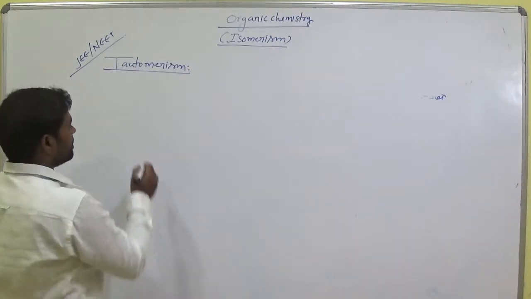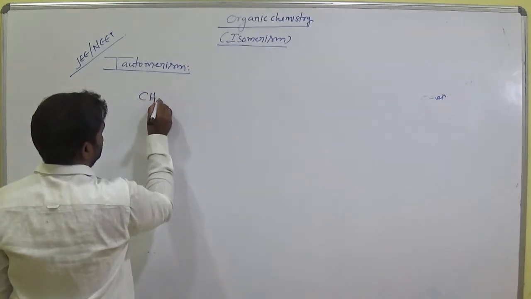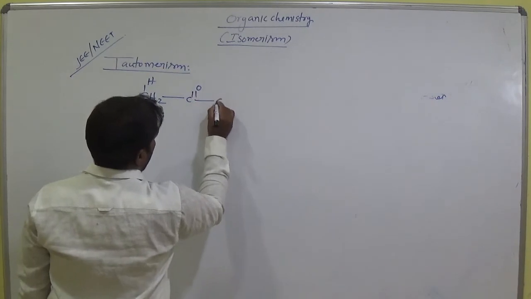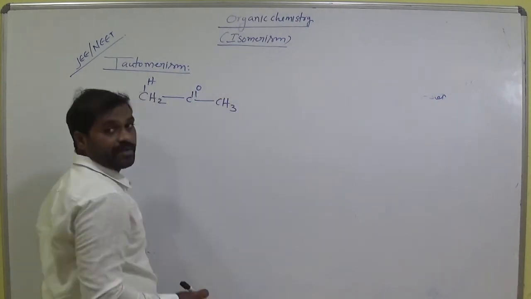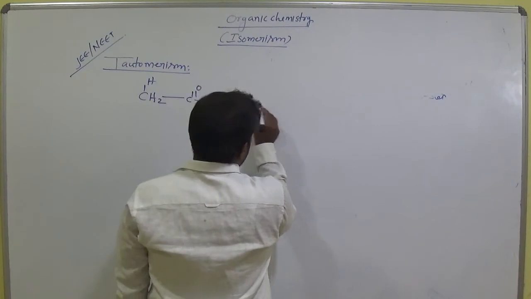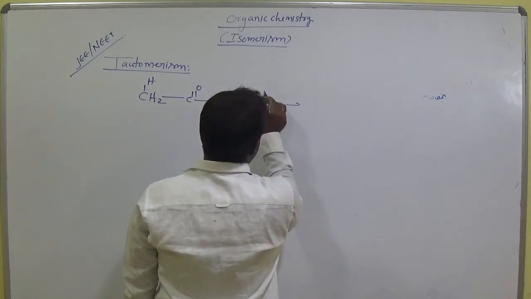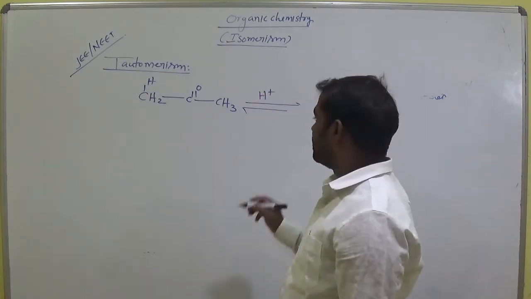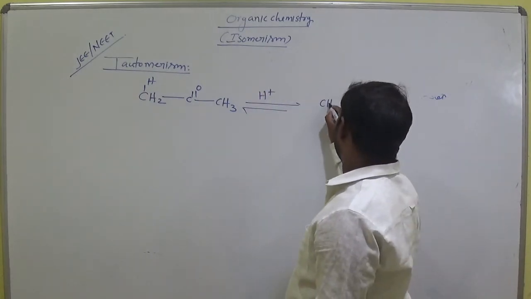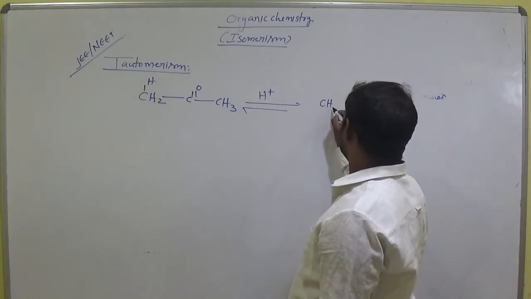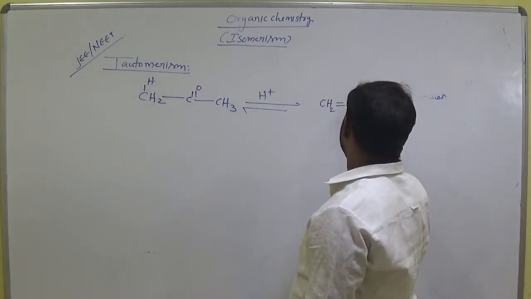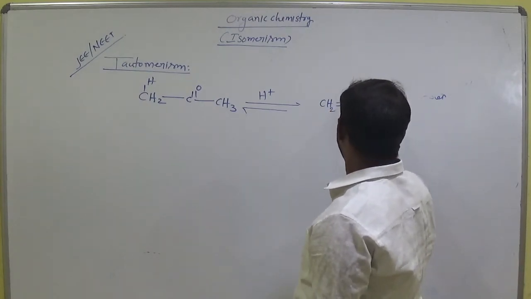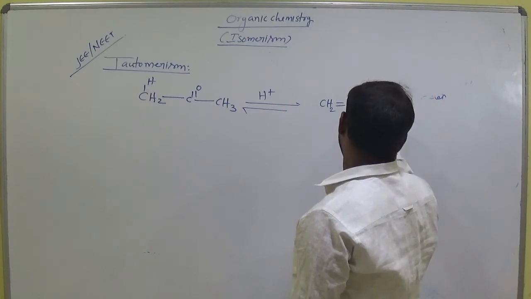The same reaction, that is CH3, C double bond O, CH3, this is keto, and now it is in the presence of acid, that means H plus. Now in this step what we get: CH2 double bond C, OH, CH3.